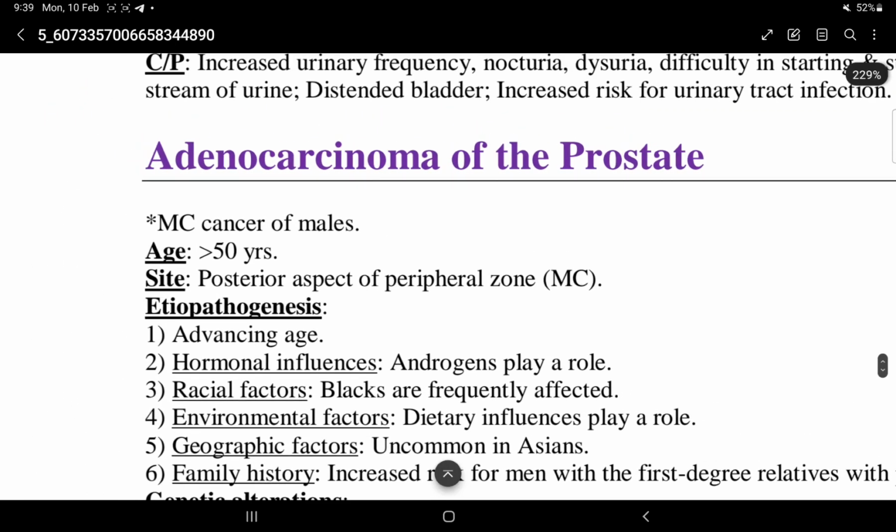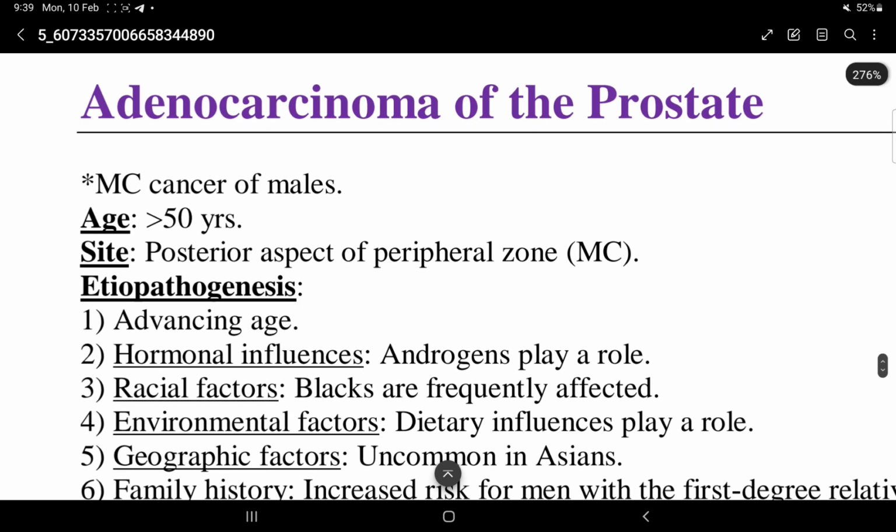Adenocarcinoma of prostate. It is the most common cancer of males. Age greater than 50 years.